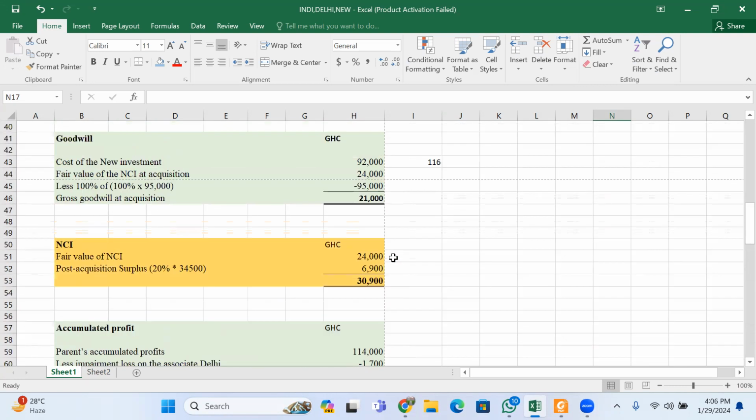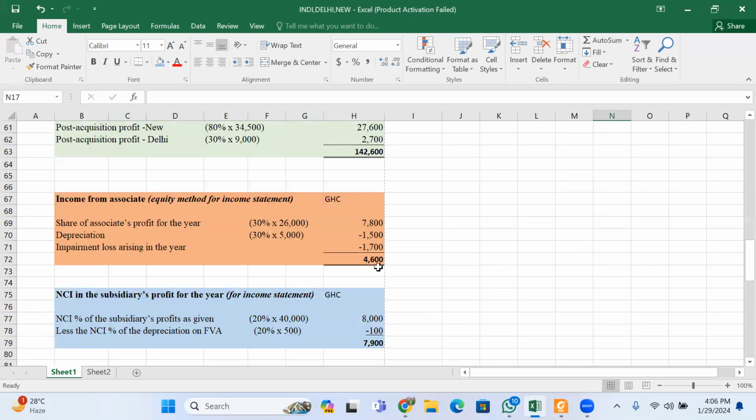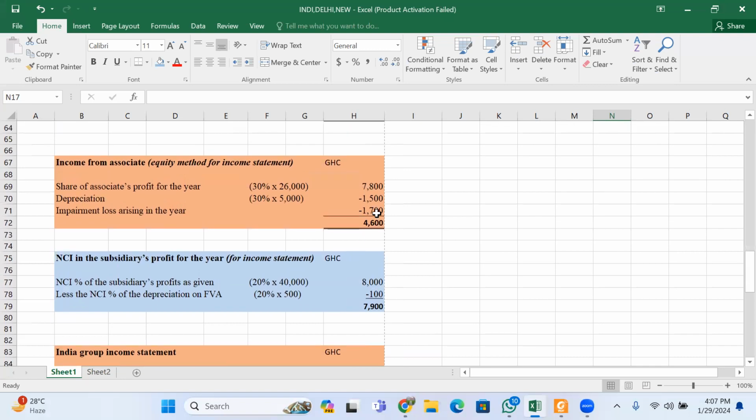Now remember, India had an impairment loss of 1,700. So that impairment 1,700 will be fixed in here. So his total income from India is 4,600.